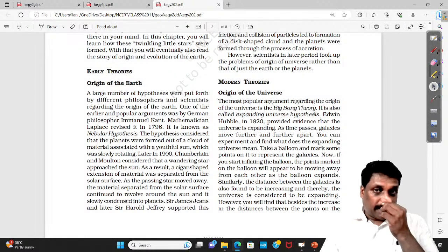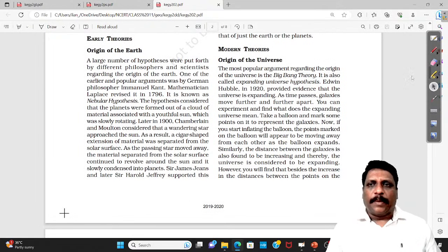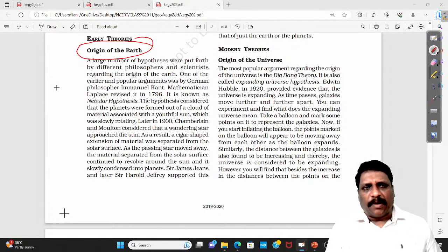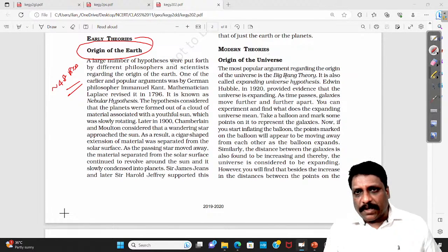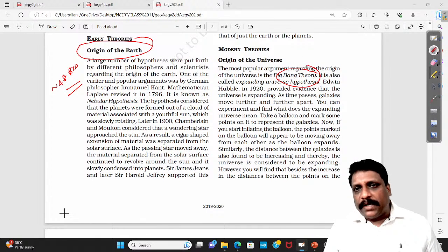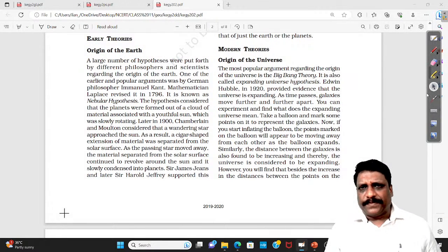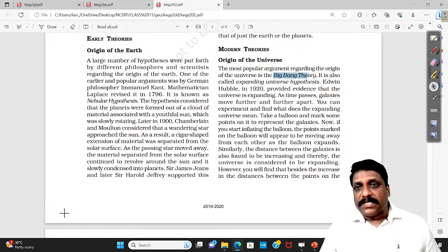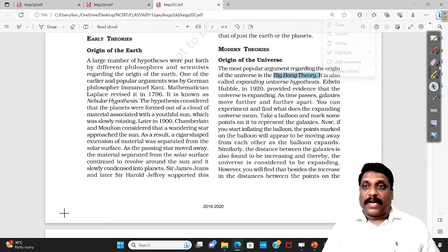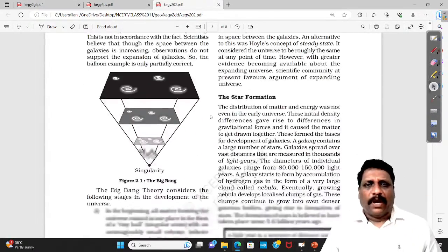But the Big Bang theory, my dear friends, is about the universe. The nebular hypothesis is approximately 4.8 billion years ago. The Big Bang theory is around 13.6 to 13.7 billion years ago. What is the Big Bang theory, and what is the nebular hypothesis? I repeat again: the Big Bang theory explains the formation of the universe, whereas the nebular hypothesis explains the formation of the solar system along with the Earth.